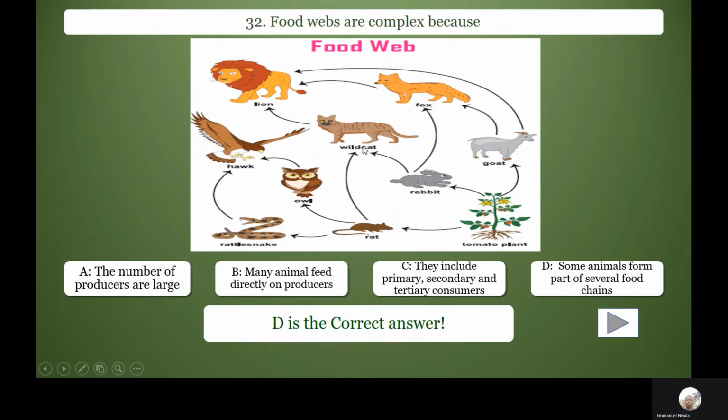So the white cat is linked from the tomato plant to the rat, and there's also a link to it from the rabbit. So different food chains can be linked to one animal, so it makes it complex.